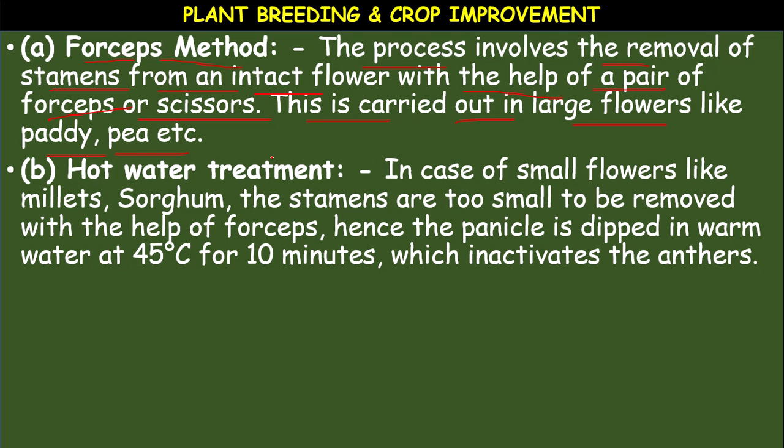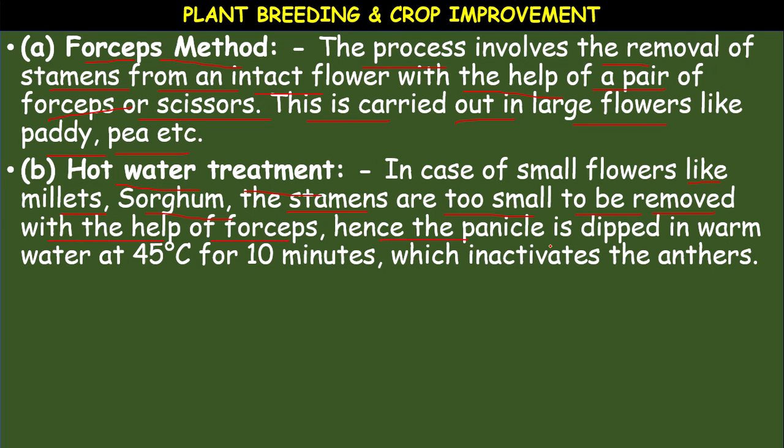In large flowers this forceps method is useful, but in the case of small flowers like millets, sorghum, the stamens are too small to be removed with the help of forceps.